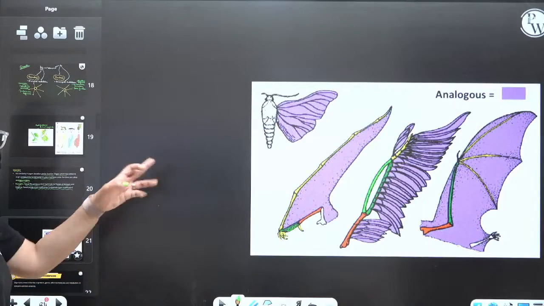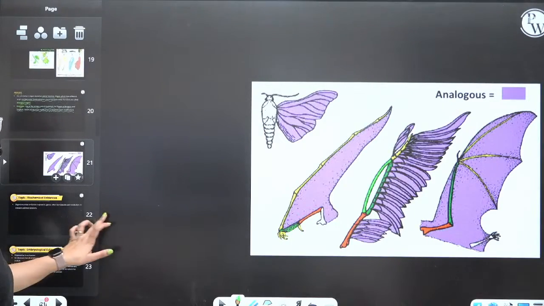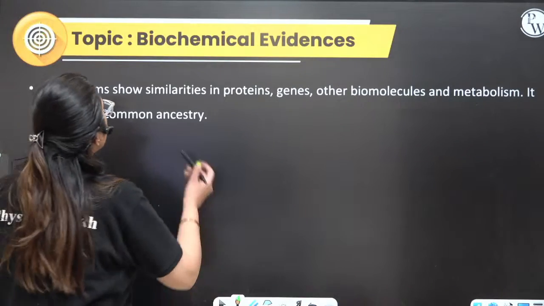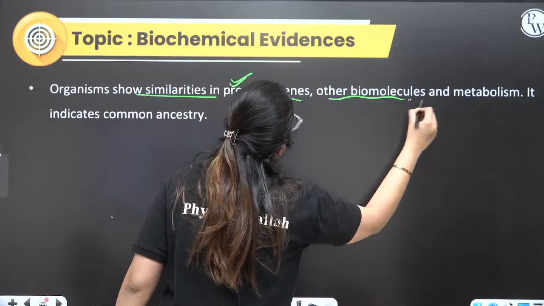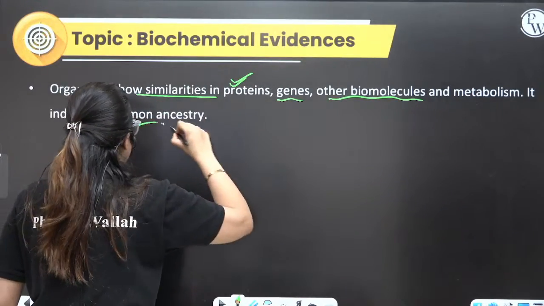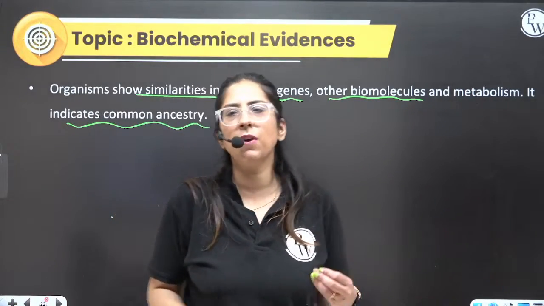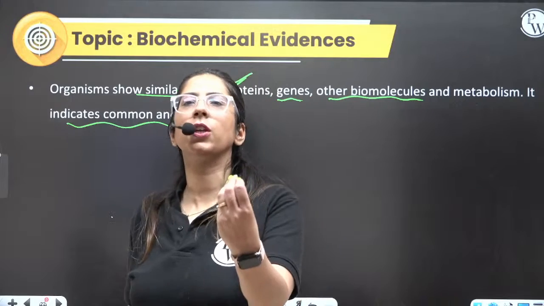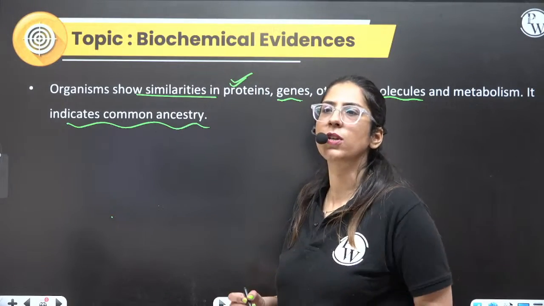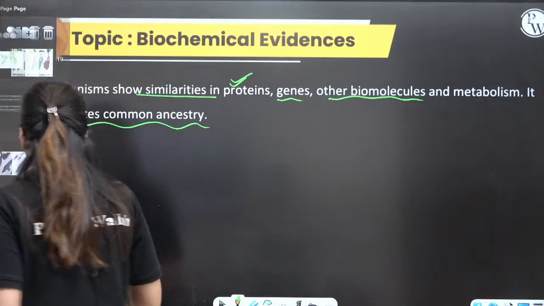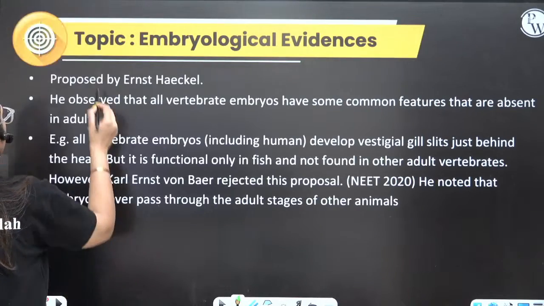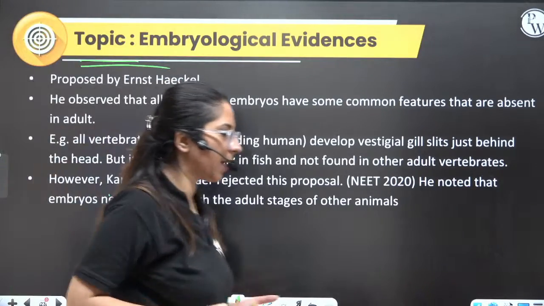Okay. Let's look at this. One diagram is given. What is another evidence? Biochemical evidence. Many organisms have similarity in protein, genes, other biomolecules, metabolism, which indicates common ancestry. If the same gene is functioning in me and the same gene is functioning in you, that means we are somehow related to each other. Isn't it? Okay. Embryological evidence, most important. We will read this.